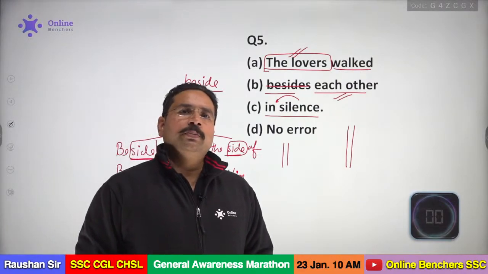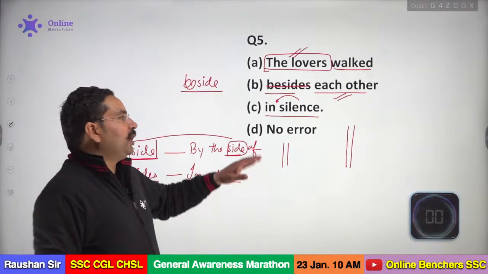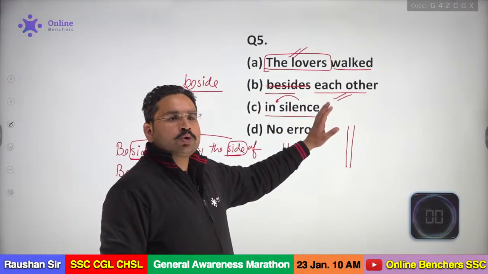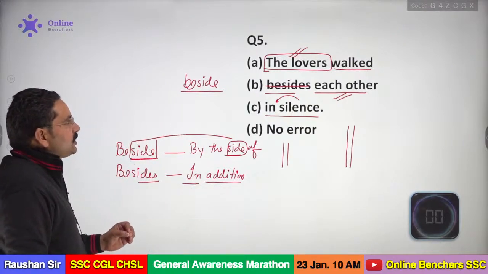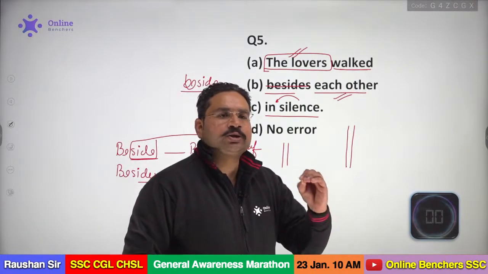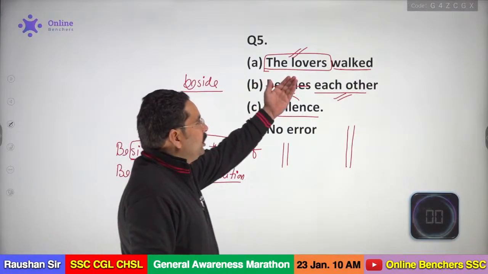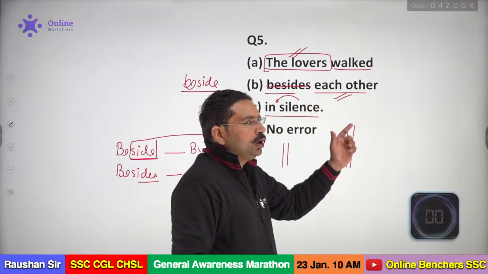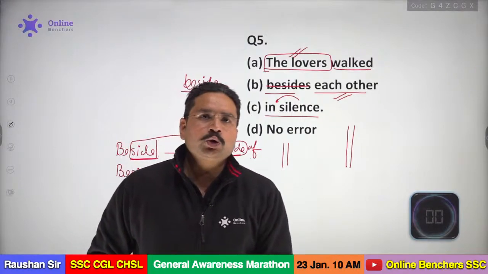The lovers walk. My dear, we can write the sentence either in present or in past. Sanket, we are not using a time word here. So walked is also correct, walk is also correct, will walk is also correct, okay. It doesn't matter that this action will be in present or in past or in future because time word is not given there. If there is any time word, like we can say present, so that will be walk. If I say yesterday, it will be walked. If I say tomorrow, it will be will walk. So my dear, I'm not using a time word here. So walked is also correct there, okay.